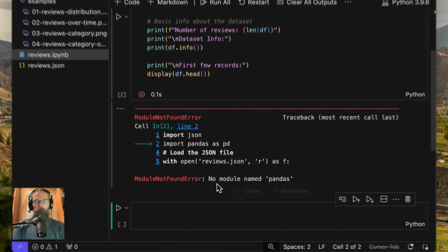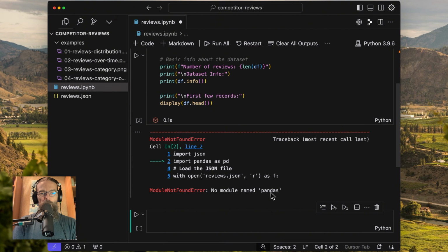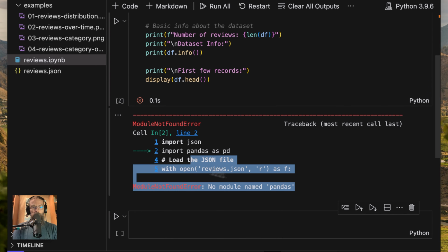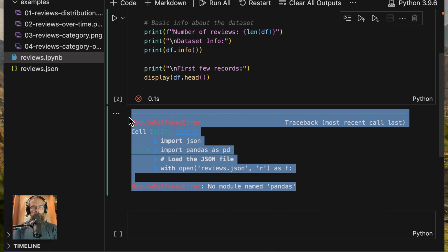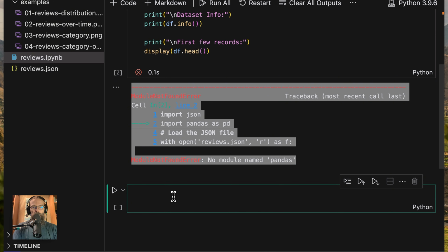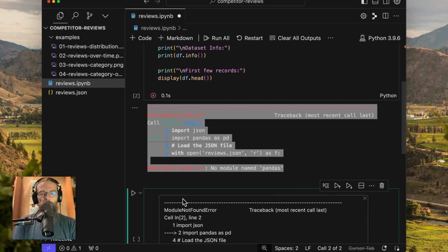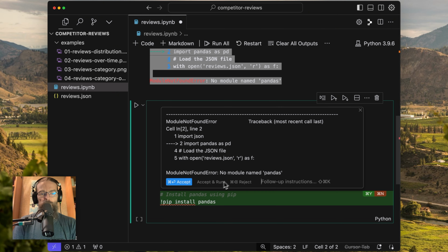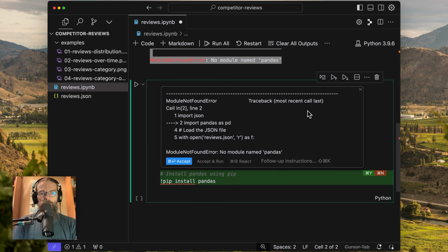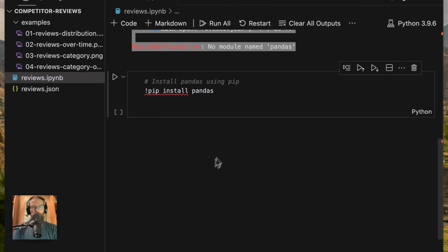I'm going to get an error right out of the gate because it says no module named pandas. I know how to fix this, but I can just take this error and plug it into a new cell. Hit Command K again, plug this in here, hit Enter, and we'll see what it gives us. This is exactly the answer. I'll hit accept on that.